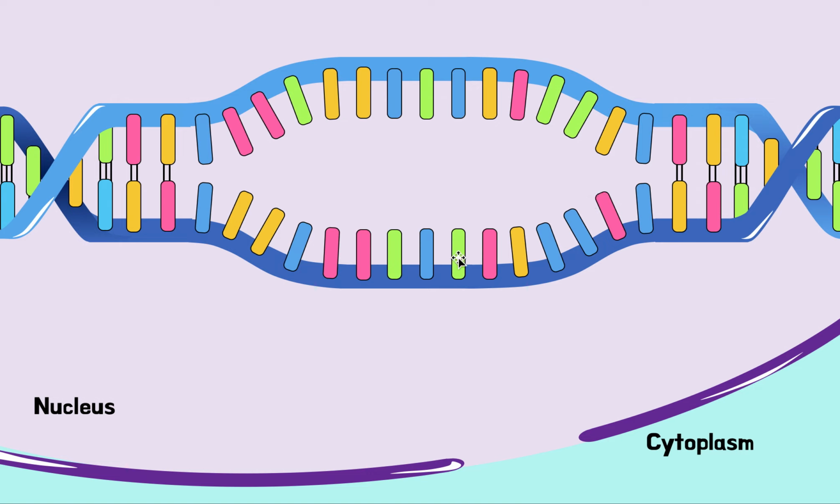So this strand here that we want to copy, we give it a name. We call it the antisense strand. Now the opposite strand that was attached to this antisense strand, we don't care about, and we call this one the sense strand. Then we have two more other names: the promoter region and the terminator region.